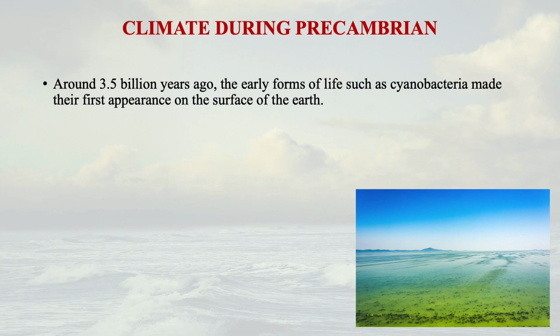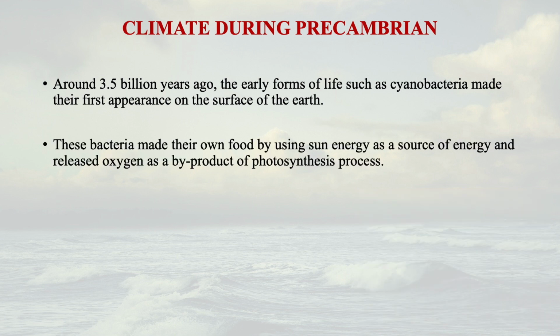Around 3.5 billion years ago, the early forms of life, particularly the microorganisms, the cyanobacteria, made their first appearance on the Earth's surface. Cyanobacteria, we know, are photosynthetic bacteria. These bacteria made their own food by using solar energy, that's the source of energy, and it released oxygen as a byproduct.